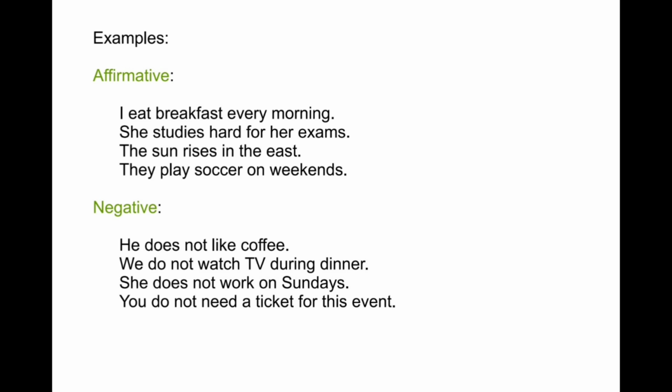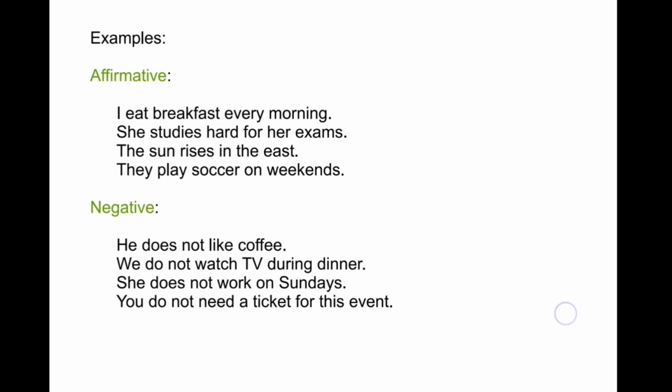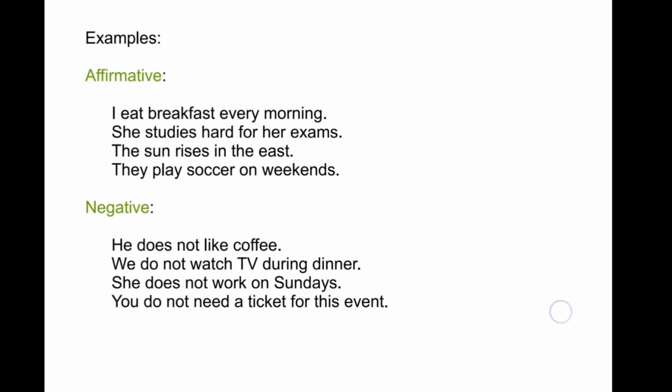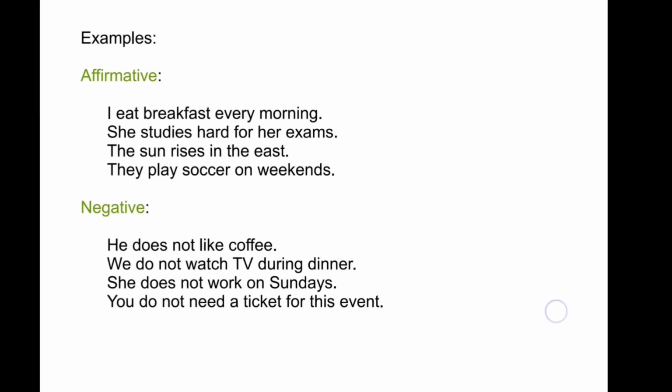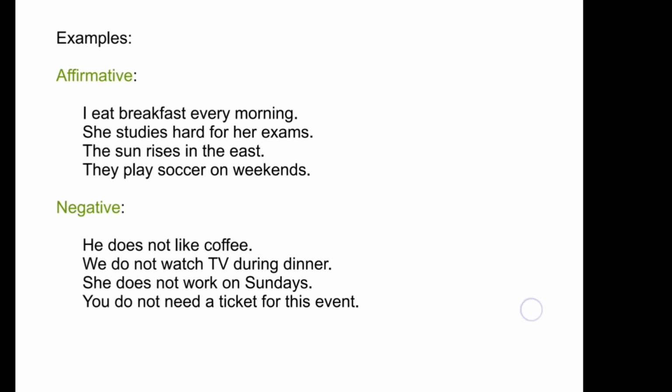More examples. Affirmative examples: I eat breakfast every morning. She studies art for exams. The sun rises in the east. They play soccer on weekends. Negative examples: He does not like coffee. We do not watch TV during dinner. She does not work on Saturdays. You do not need a ticket for this event.